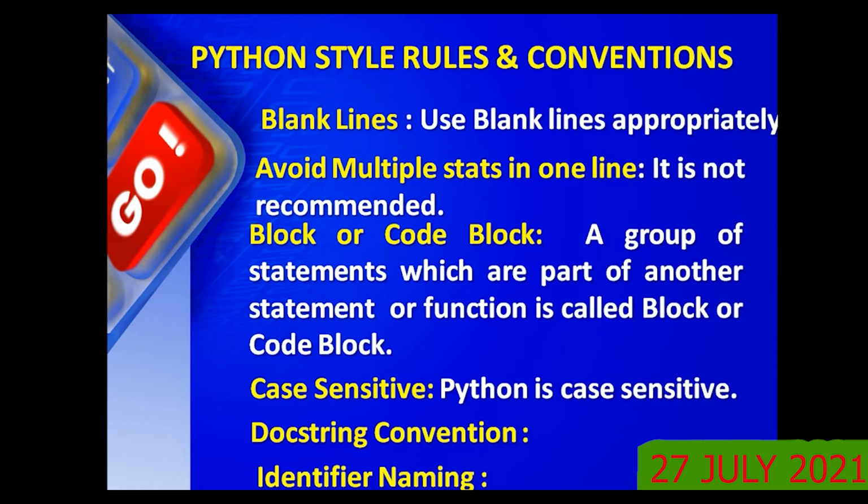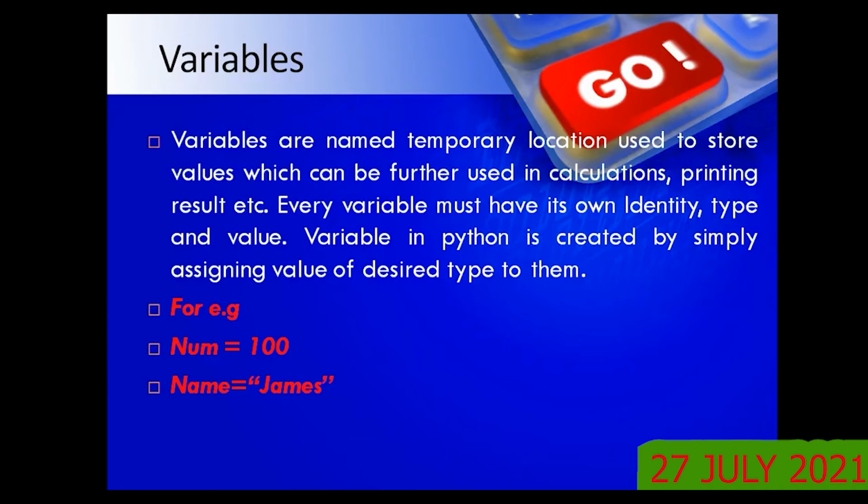The assignment, what do you mean by assignment? Suppose I write x, an equal symbol, 10, that is assigning. The variable x is assigned the value 10. That is called assignment. Let us see what variables and assignments are. Now here, you just see the definition. Variables are named temporary locations used to store values, which can be further used in calculations or printing results, etc.